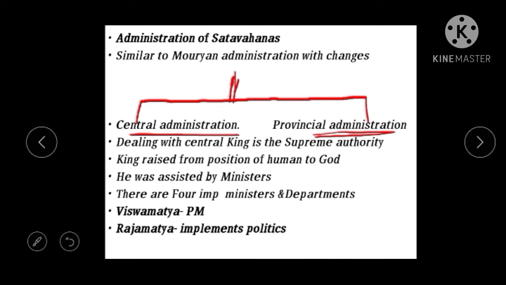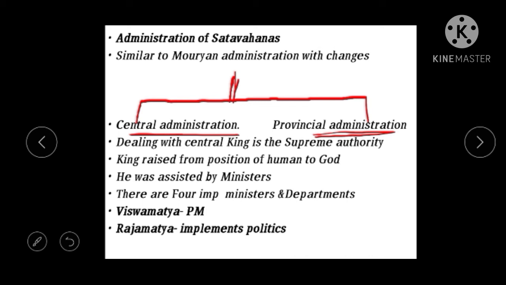Dealing with the central administration, the king is the supreme authority. All the powers were in his hands. Whatever the king says has to be done, and whatever the king orders has to be maintained. Basically, during the period of the Satavahanas, we see the king raised from the position of a human to a god. So now the king is considered a god in the Satavahana Empire.